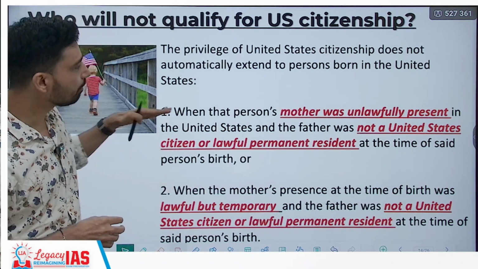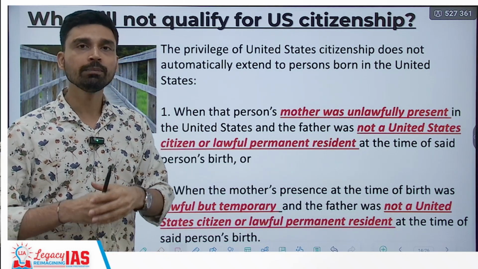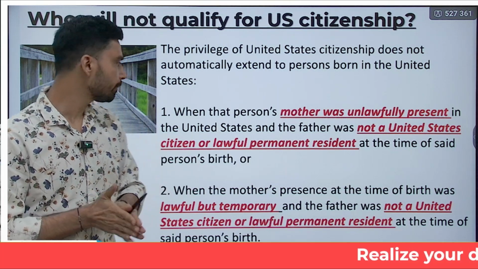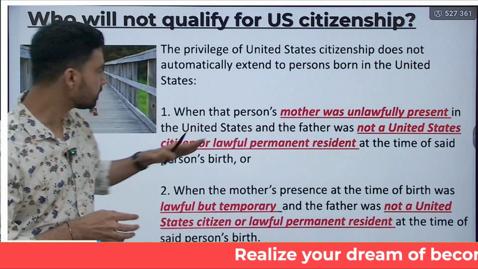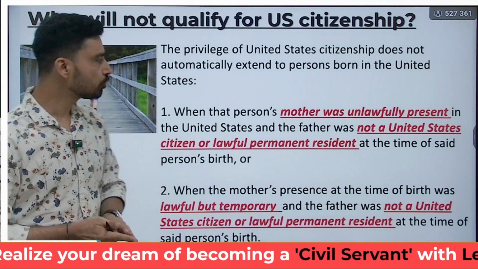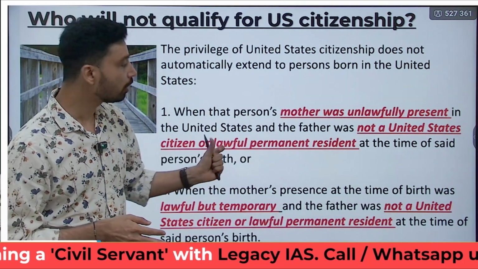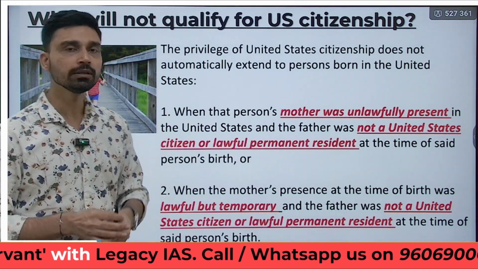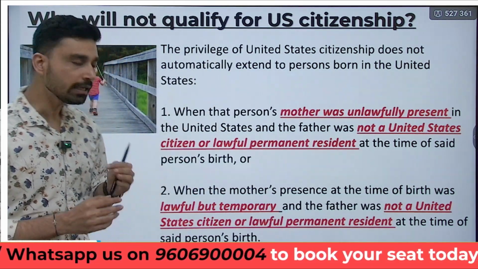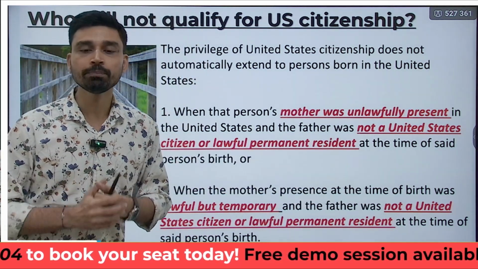First of all, when a person's mother was unlawfully present, for example an illegal immigrant, or a person living in the United States even after the expiry of a valid visa or residence permit, and the father was not a US citizen or lawful permanent resident. Permanent residents are also what we call green card holders. So if the mother was unlawfully present in the US and the father was neither a citizen nor a lawful permanent resident at the time of birth, then the child will not get citizenship of the country. The second condition is that the mother's presence at the time of birth was lawful but of a temporary nature.